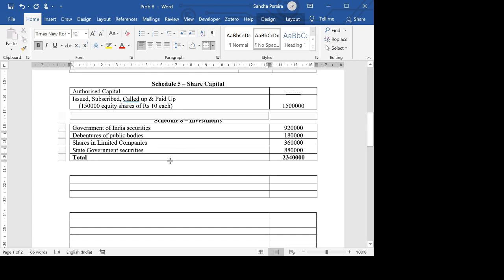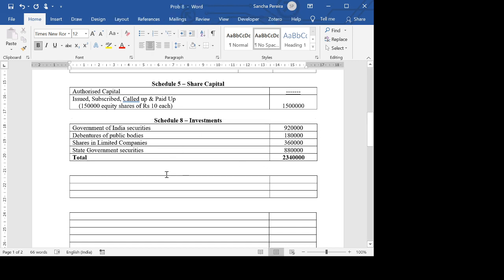Okay. Next one is Schedule 9. Schedule 9 is basically loans. Now again, we don't have anything under loans, so we don't need to prepare the schedule. There's nothing that came under loans, where the insurance company has advanced any kind of loans. So we don't need to prepare the schedule. So we directly move to Schedule 10, which is fixed assets.